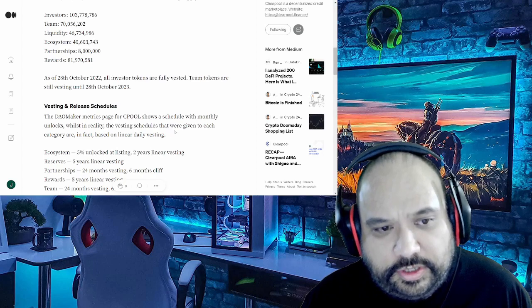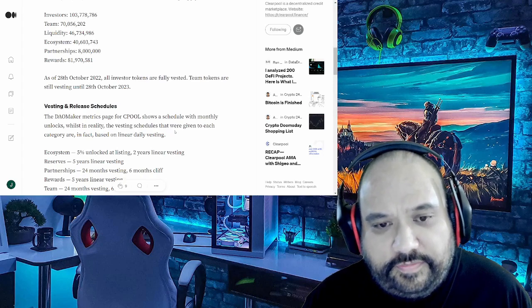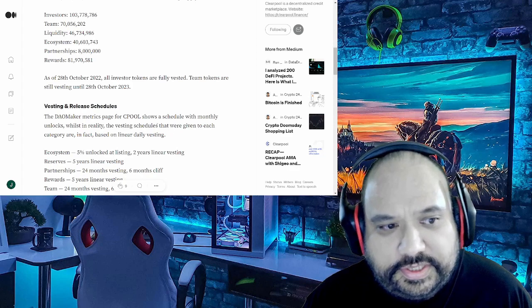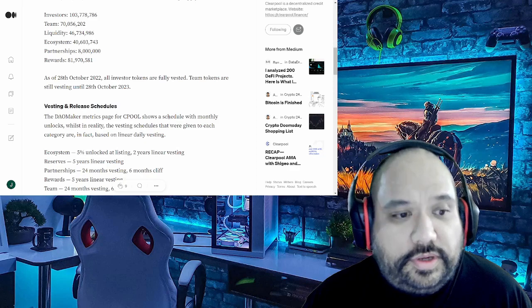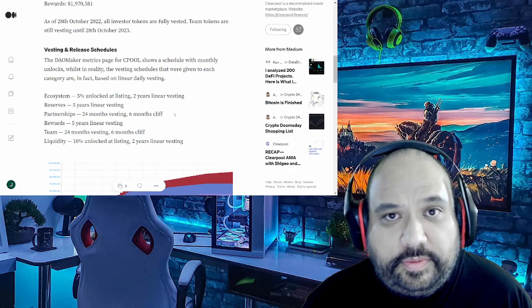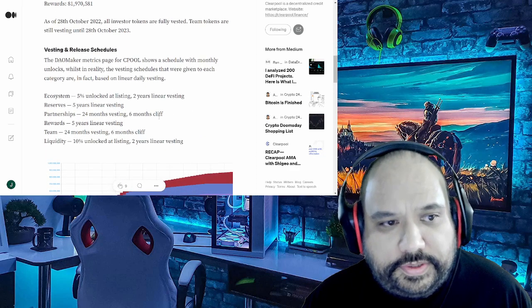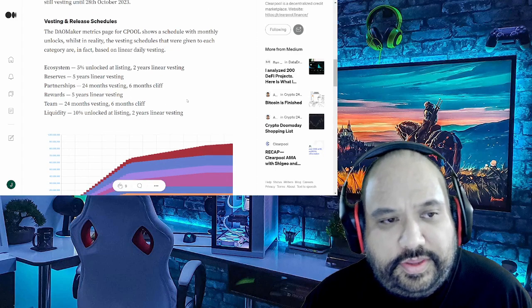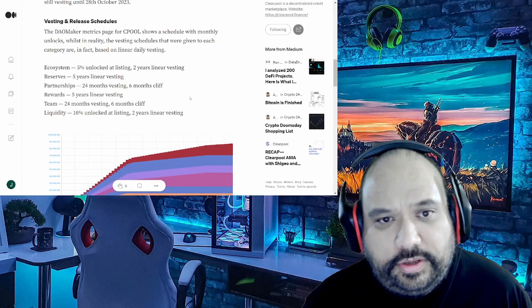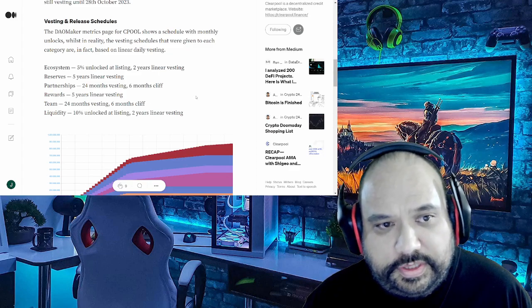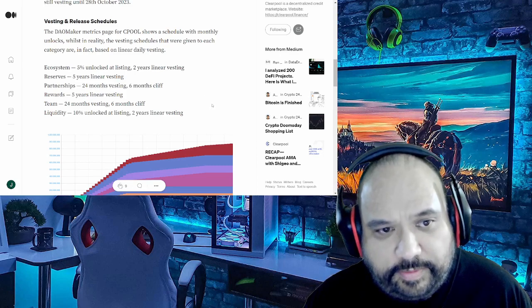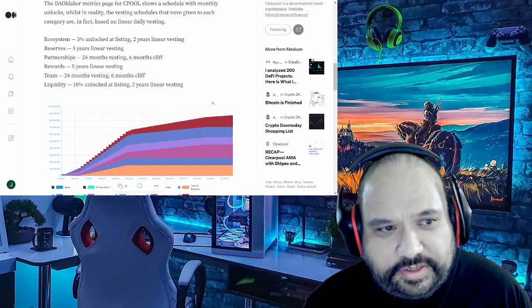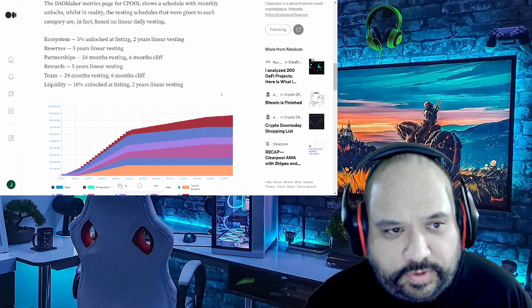As of the 28th of October 2022, all investor tokens are fully vested. Team tokens are still vesting until the 28th of October of 2023. In regards to the vesting, there are also the release schedules. The DAO Maker metrics page for Clearpool shows a schedule with monthly unlocks, whilst in reality, the vesting schedules that were given to each category are in fact based on linear daily vesting. If you're wondering about all this, it's outlined right here.